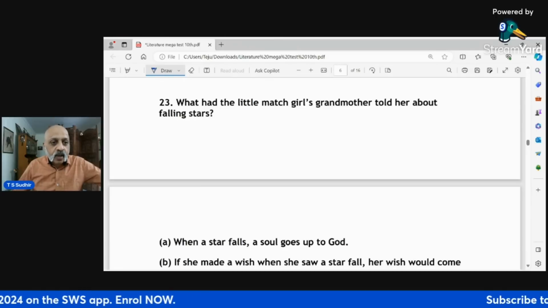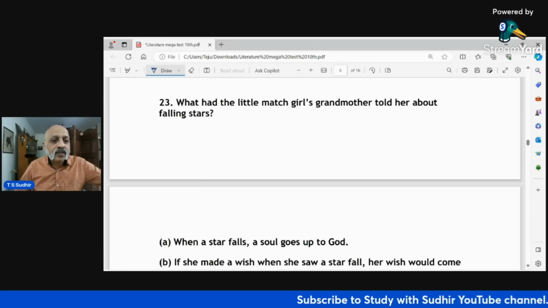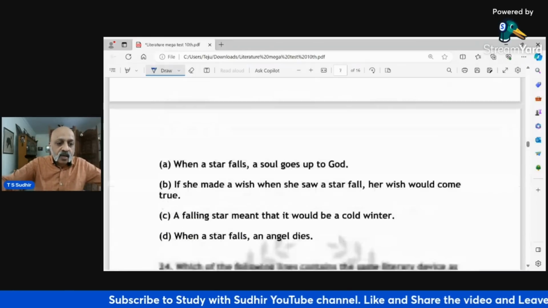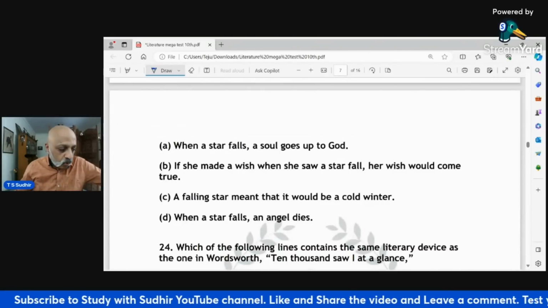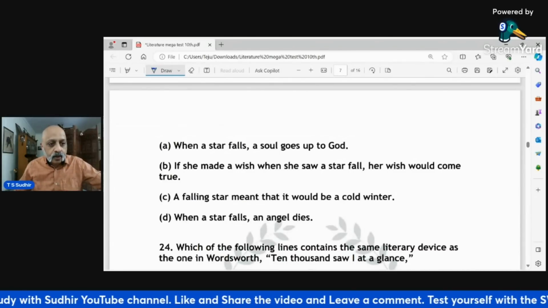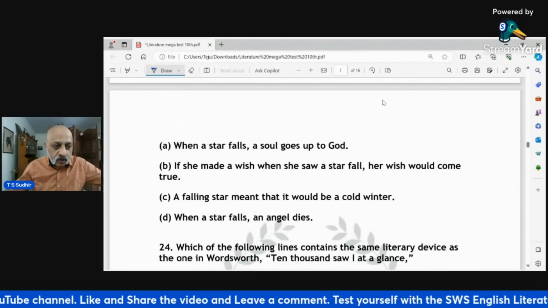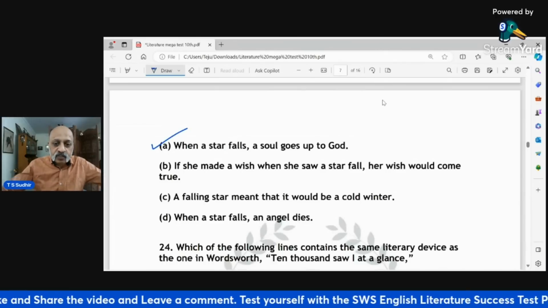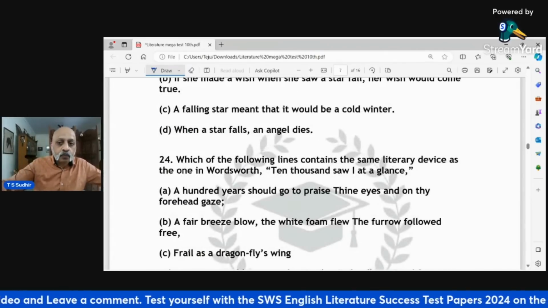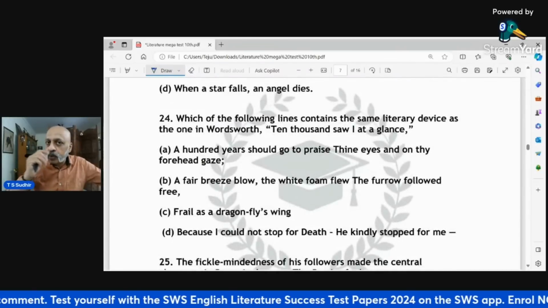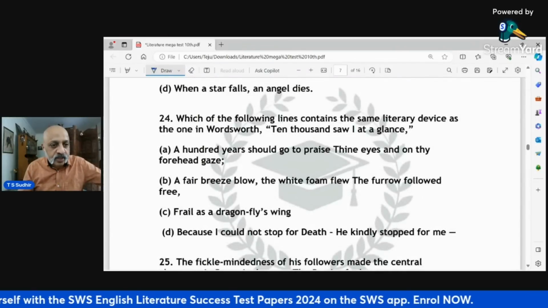Bassanio casket scene. Now let's come back to Treasure Trove. What had the little match girl's grandmother told her about the falling stars? When a star falls, a soul goes up to heaven. And we don't even need to know this, because this is exactly the line which is there in the text, but always go by the process of elimination. It will help you ensure that you don't make any mistake.